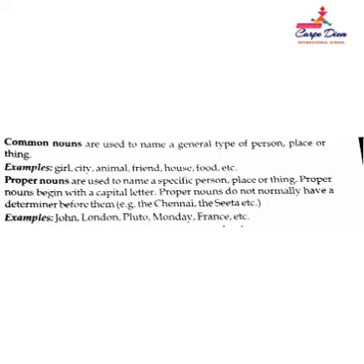Common nouns are used to name a general type of person, place, or thing, or a particular class of things, for example, girl, city, animal, friend, house, etc. Whereas proper nouns are the names of a specific person, place, or thing, and they start with a capital letter and they don't have any article such as a and the before them. Like the Chennai, the Sita is wrong. We should say Chennai, Sita, London, John, Monday, France, etc.